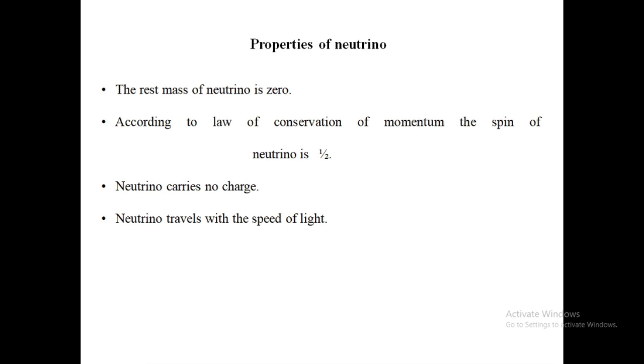Properties of the neutrino. The rest mass of the neutrino is 0. According to the law of conservation of momentum, the spin of the neutrino is 1/2. The neutrino carries no charge. The neutrino travels with the speed of light.